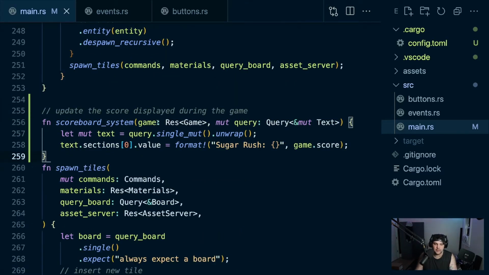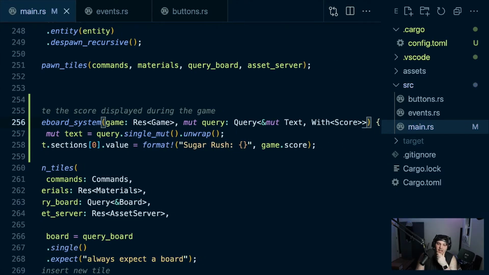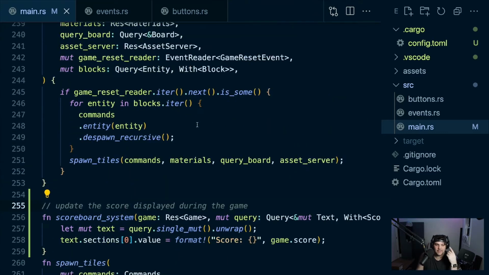I'm going to change that to scoreboard system. This is going to be a query for mute text, with score, I guess? How do we identify the text that we want? Probably a unit struct with score display so that when we insert text, then we can do something like this. Game score. That makes sense. We now need to insert score into it, and also they do underscore system for all of these. I feel like that's a good pattern. I'm not going to do it because I didn't do it for any of my other ones. So I can always go back and change that.